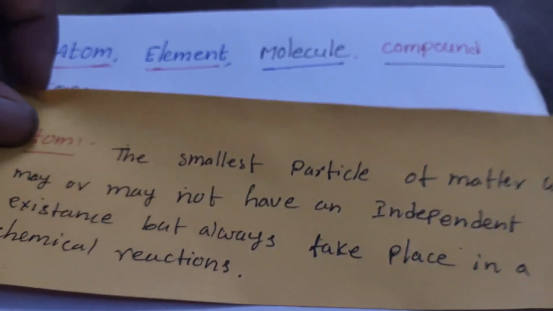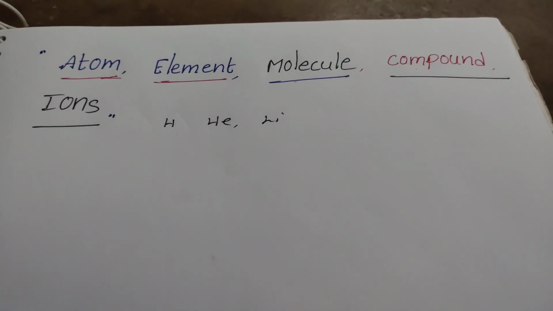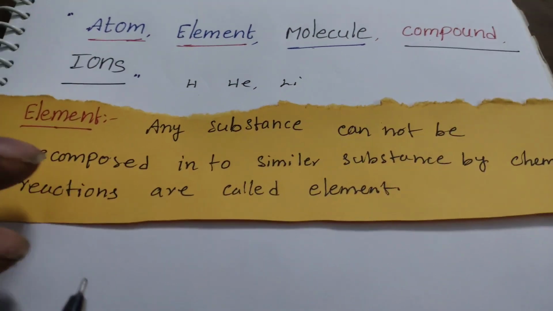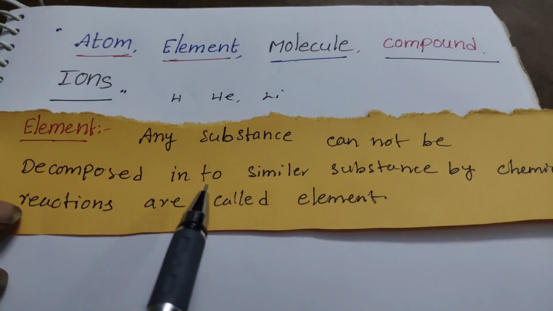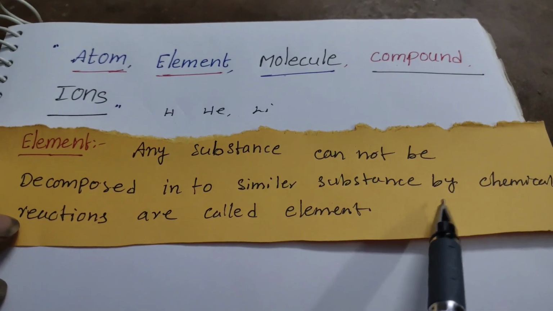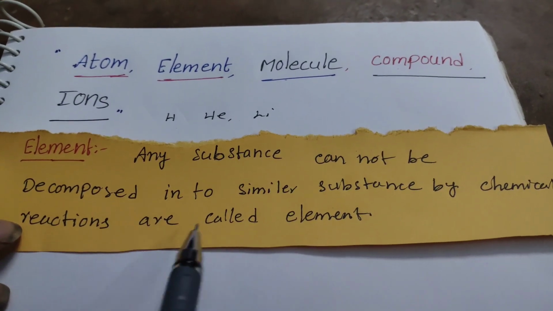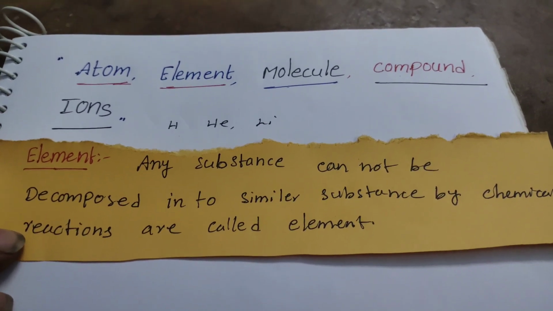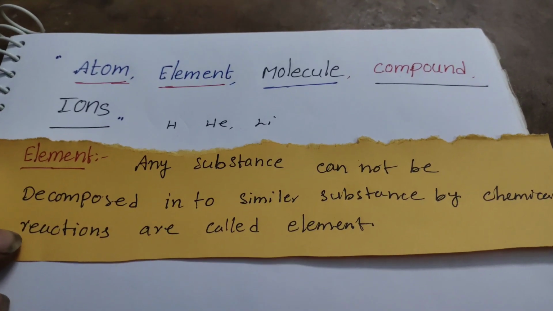Okay, next is element. So what is an element? Any substance that cannot be decomposed into a simpler substance by chemical reactions is called an element. Element means any substance that cannot be decomposed further.